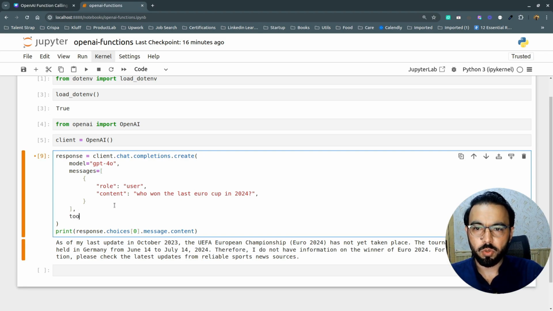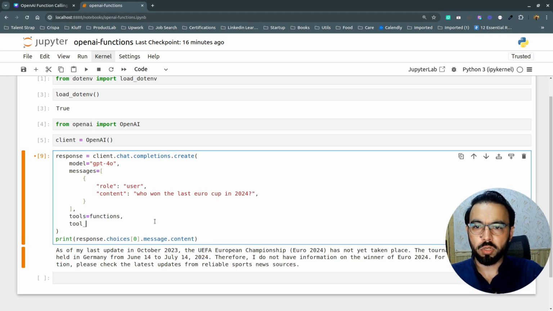I'll call it tools equal to, suppose, functions, and the other thing is tool choice, which could be auto or which could be required also. So what does auto mean? It means you put it on the GPT model to decide whether it needs to call a function for this query. If you make it required, then the GPT model will explicitly call that function when it doesn't have an answer for that question and it is required to get that answer from some external function. Tools is actually a list of functions which we are going to define now.